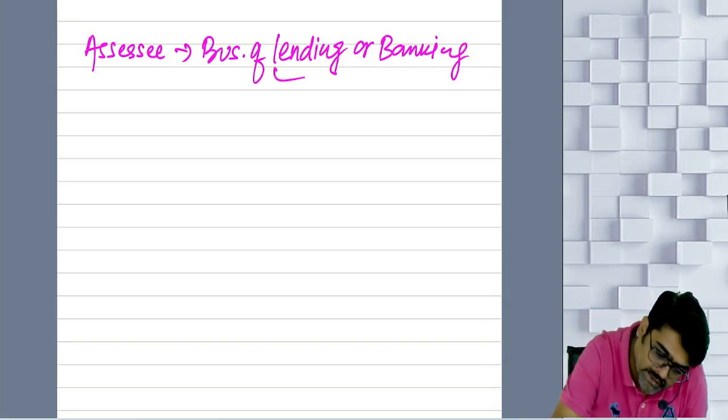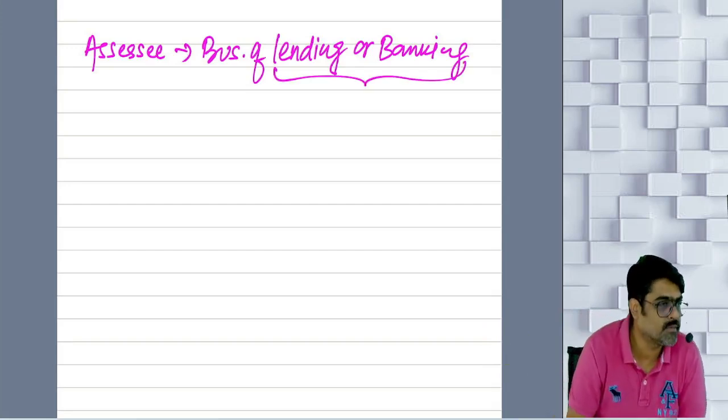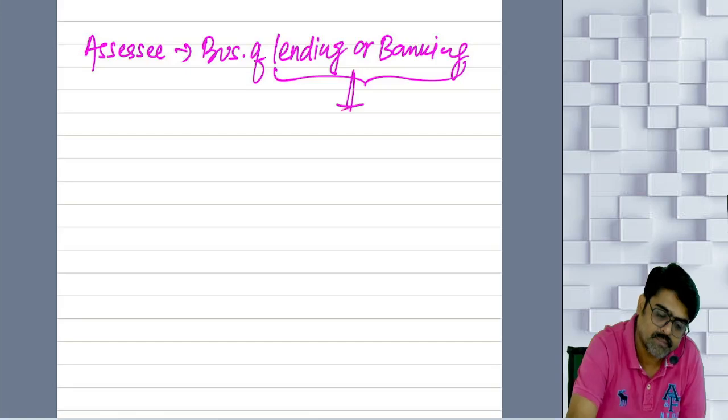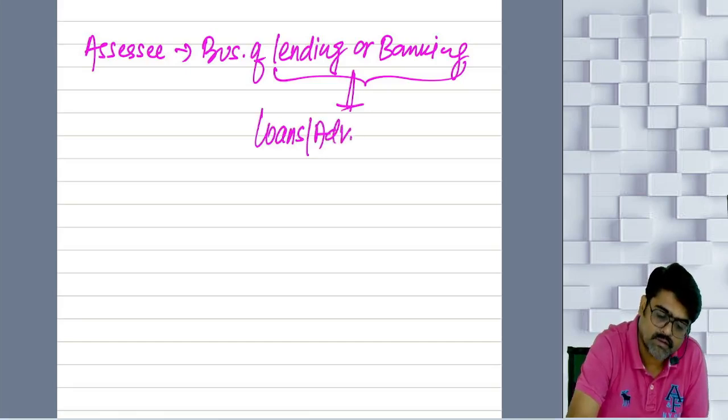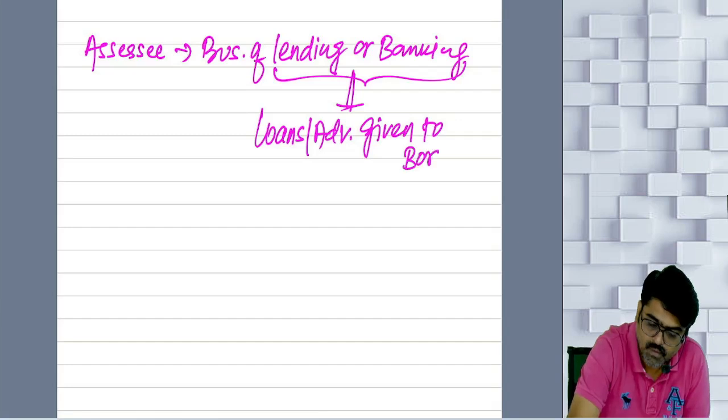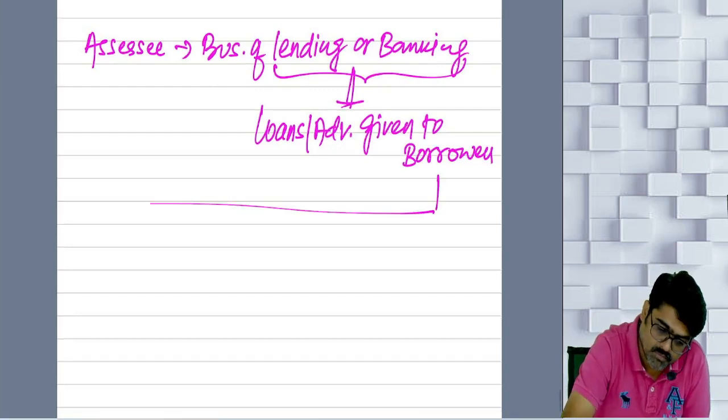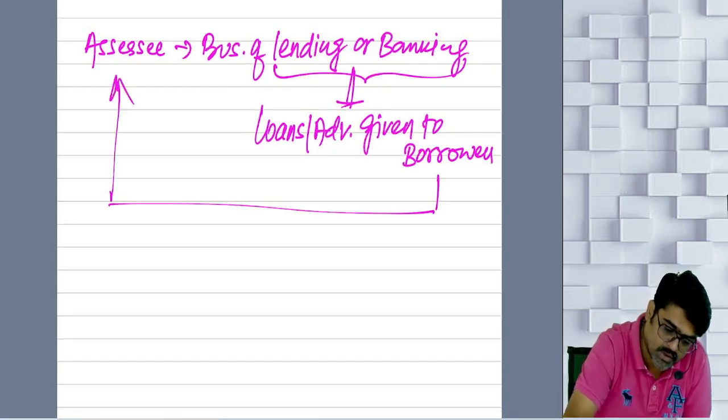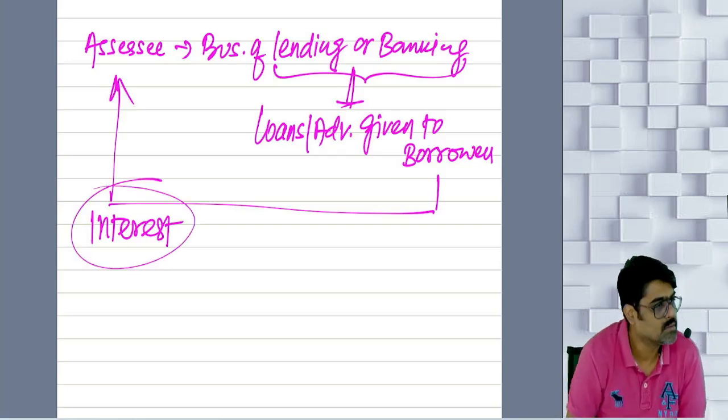So in the lending or banking business, first thing will be loans or advances given to whom? Borrowers. Yes or no? And from these borrowers, the assessee is getting what? Interest. Yes or no?